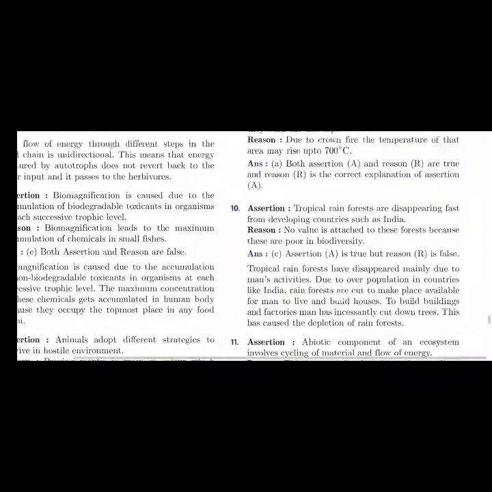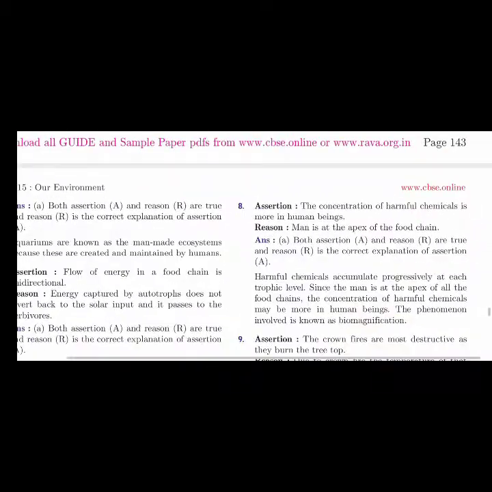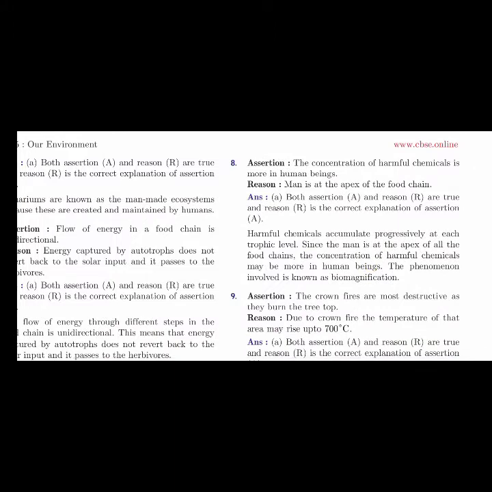Okay, so next, coming to the eighth question. Assertion: the concentration of harmful chemicals is more in human beings. Reason: man is at the apex of the food chain. So both assertion A and reason are true, and the reason is the correct explanation of the given assertion.